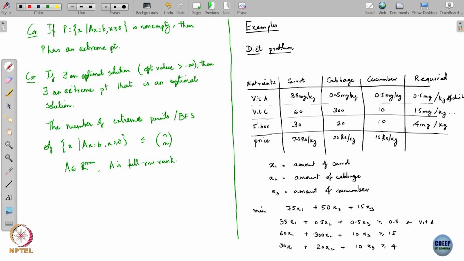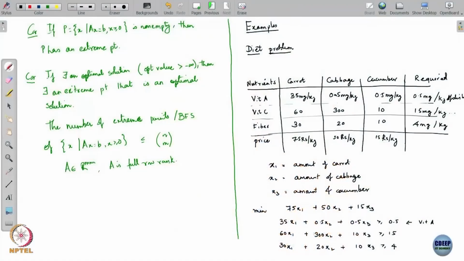Any constraints that I am missing in this? Yeah. So, all these is the amount of cabbage etcetera per kg of the dish. So, consequently, these all have to be greater than or equal to 0. So, I need x1 greater than or equal to 0, x2 greater than or equal to 0 and x3 greater than or equal to 0.